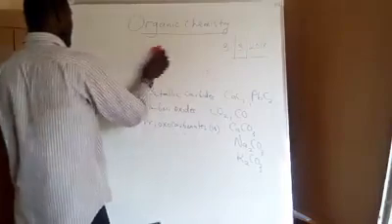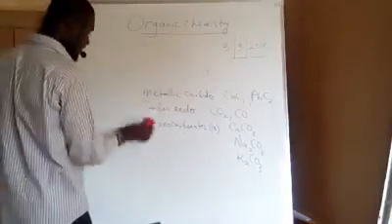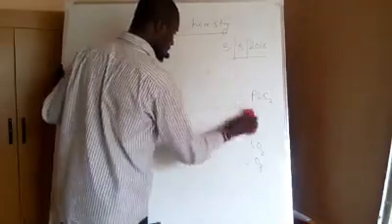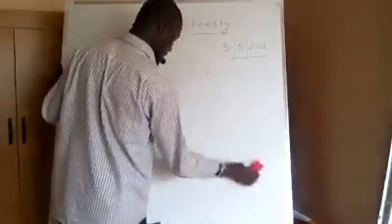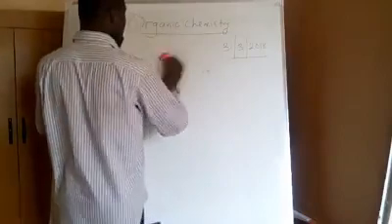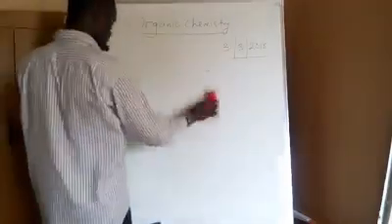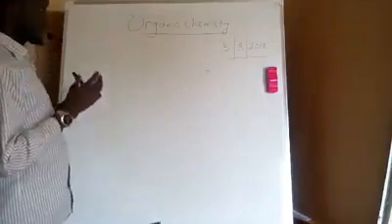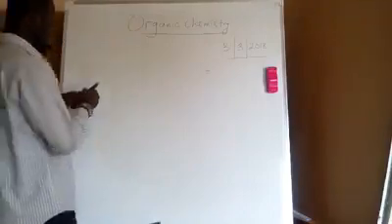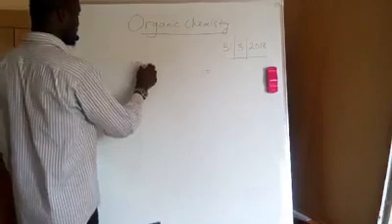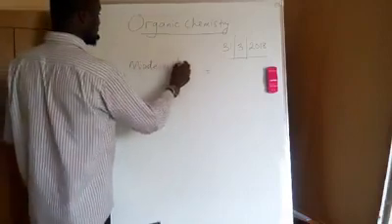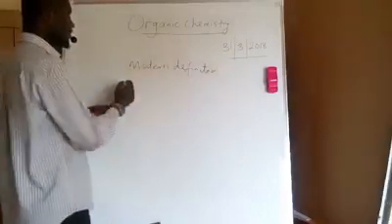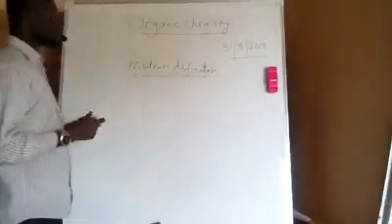Now, we have two definitions, the first one and the second one. We say the first one had an error because of this discovery, and the second one corrected the error. But now we have another definition that is widely accepted as the definition for organic chemistry. And the most accepted definition, they call it the modern definition. Modern definition of organic chemistry. So the modern definition of organic chemistry says organic chemistry is the